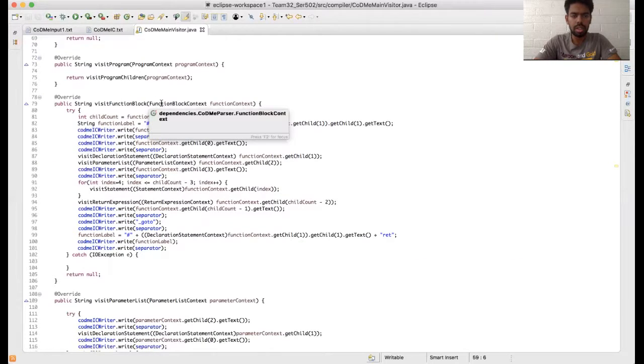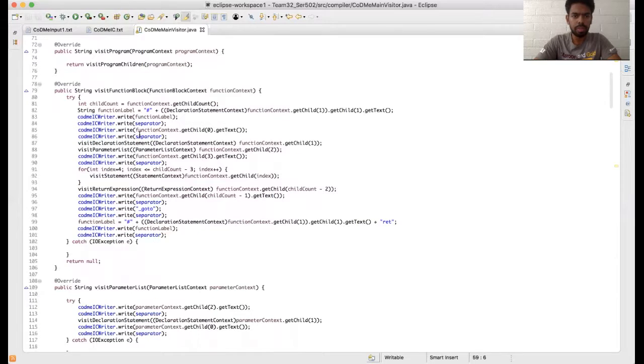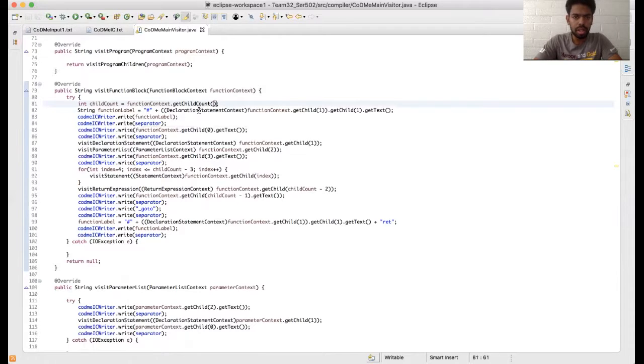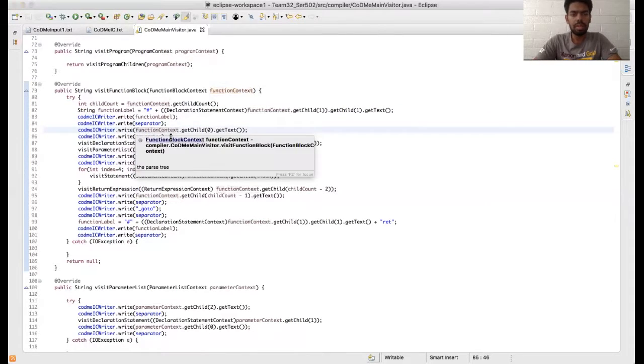This language has support for function blocks, and through this we are parsing through every child of the function context. Like you can see here, we are getting the child count, and then we are getting the first child of the function context, and we are using the separator.